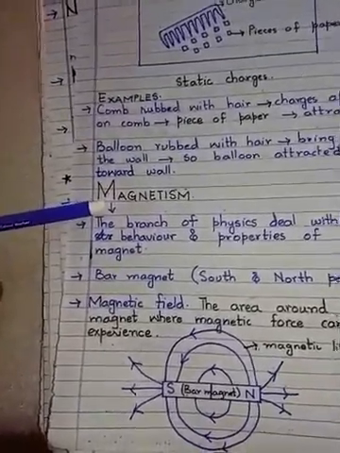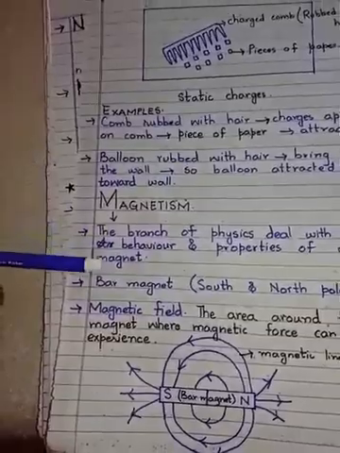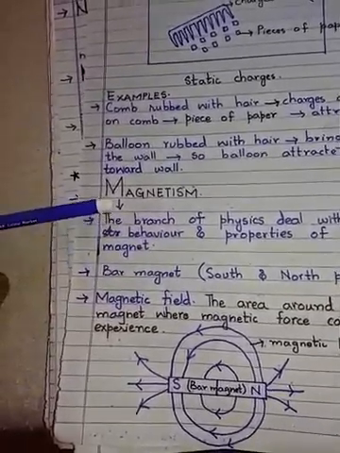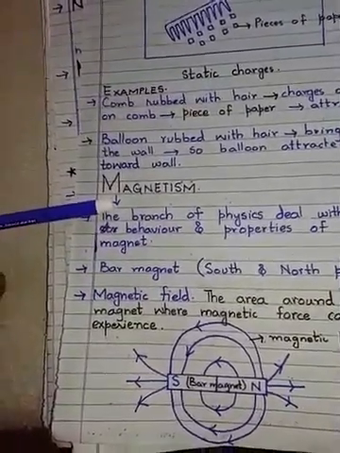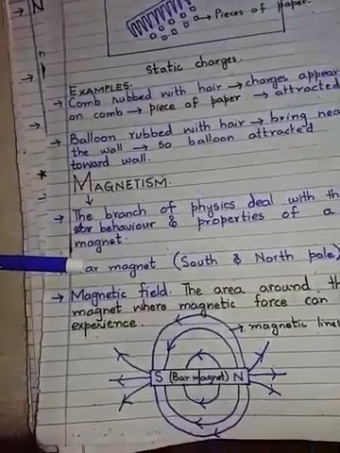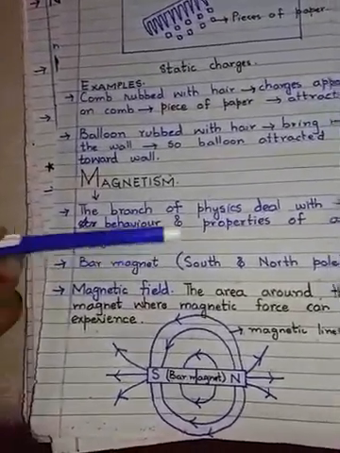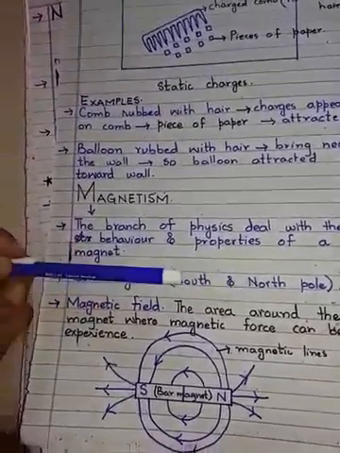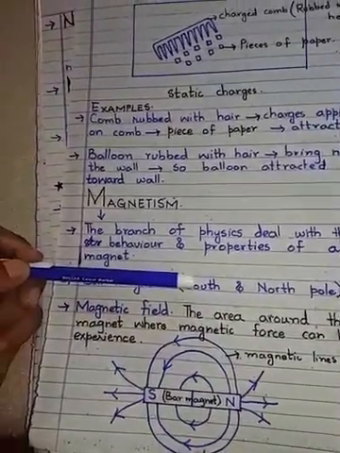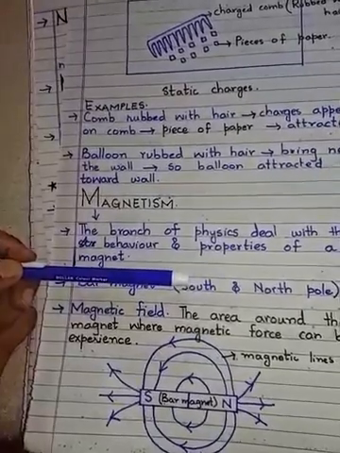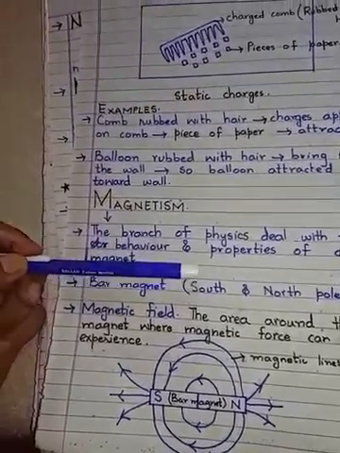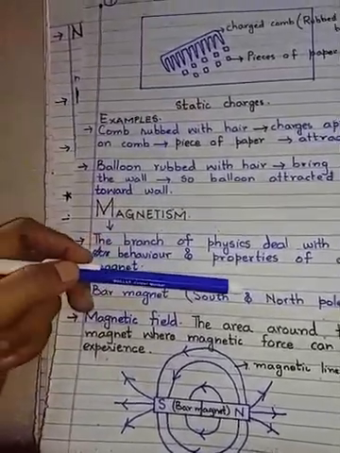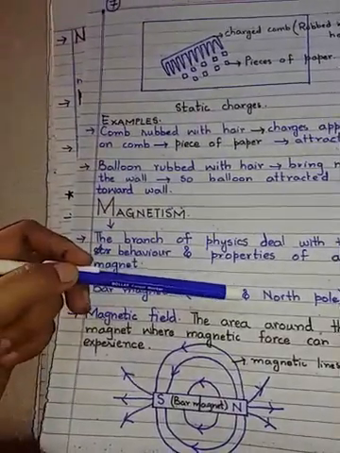Take the example of a bar magnet. A bar magnet has two poles: one is known as the south pole and the second is known as the north pole. Between the same poles, the force of repulsion is always experienced, while between opposite poles the force of attraction is experienced.